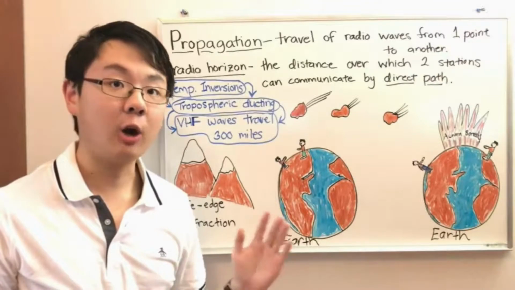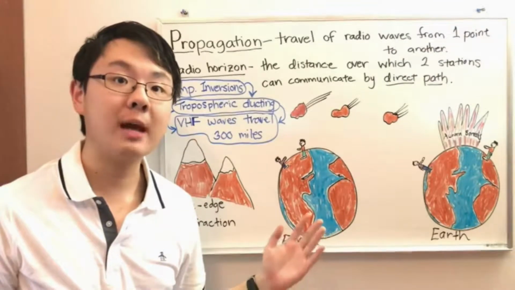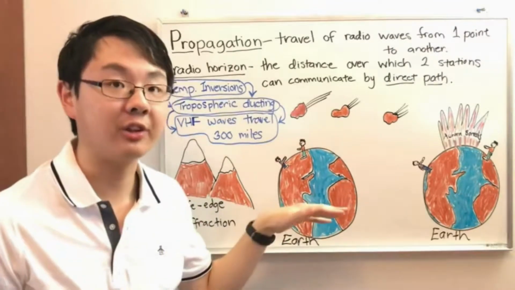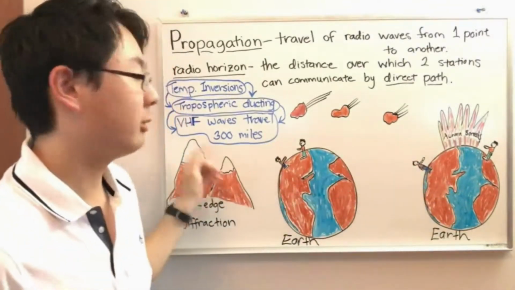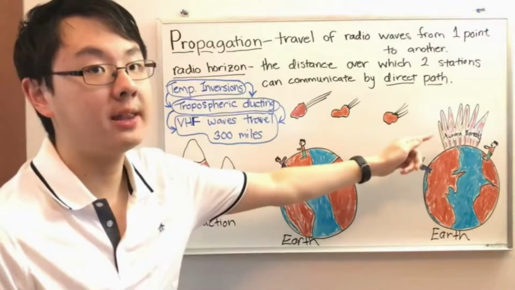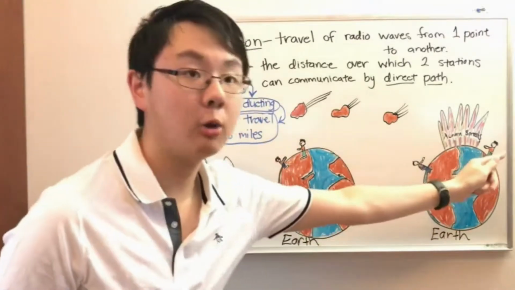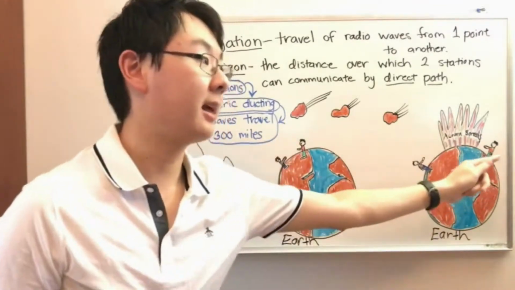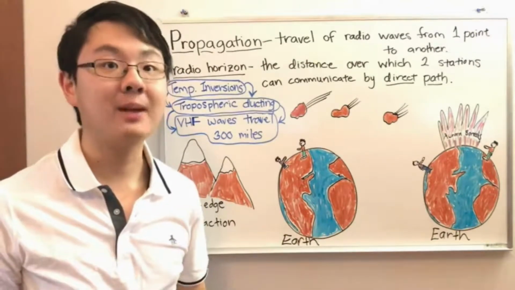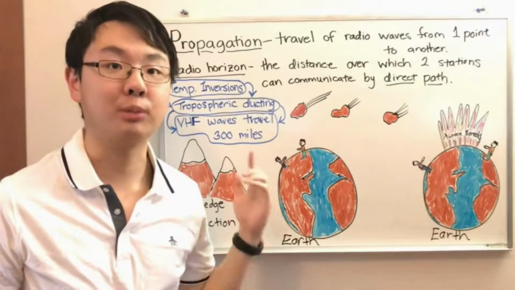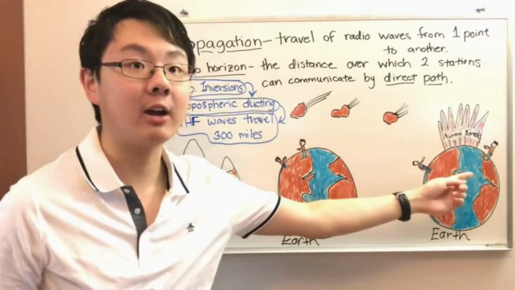So you see, if the Earth were very flat, then we'd be able to communicate very long distances because of this line of sight principle. As long as you can see it, you can hit it. If the Earth was just flat, well, we'd be able to see anyone no matter how far away they were. The radio wave could just zip all the way in a straight line, all the way down that way. But the problem is the Earth is not flat, the Earth is curved. And because the Earth is curved, the path gets blocked, as you can see in this diagram over here.